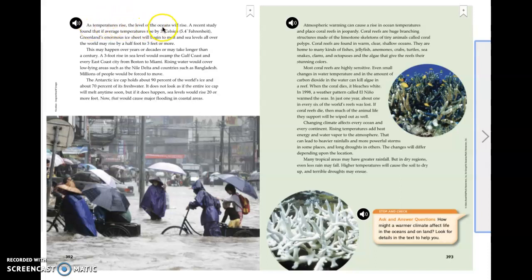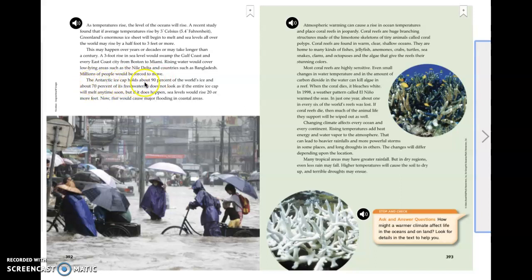As temperatures rise, the level of oceans will rise. A recent study found that if average temperature rises by 3 degrees Celsius, which is 5.4 degrees Fahrenheit, Greenland's enormous ice sheet will begin to melt and sea levels all over the world may rise by a half a foot to 3 feet or more. This may happen over years or decades or may take longer than a century. A 3-foot rise in sea level would swamp the Gulf Coast and every East Coast city from Boston to Miami. Rising water would cover low-lying areas such as the Nile Delta and countries such as Bangladesh. Millions of people would be forced to move.